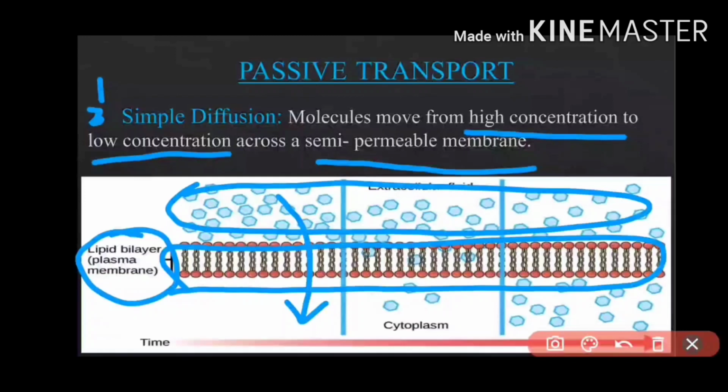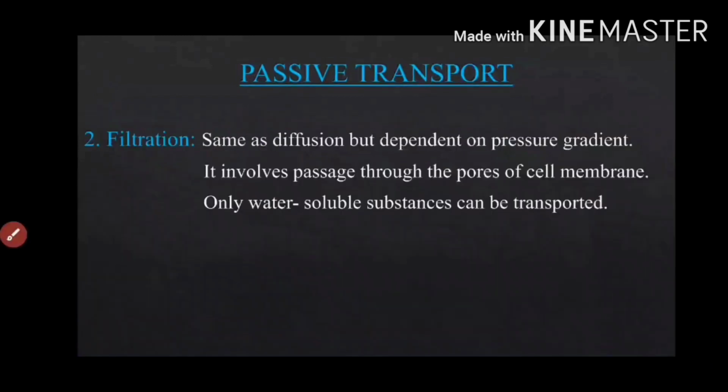Now keep in mind, only drugs which have lipid molecules in them, or are made up of lipid molecules, can cross this lipid bilayer plasma membrane. Let us move to next.